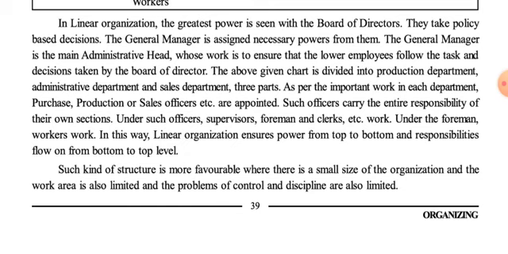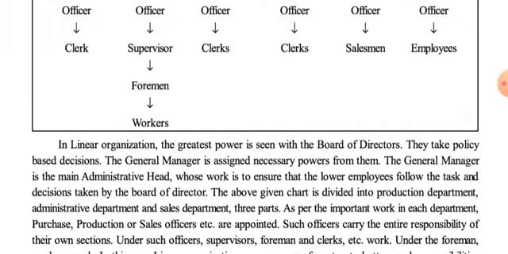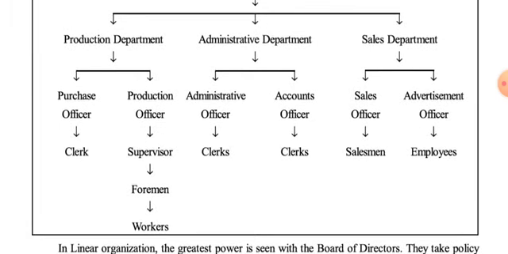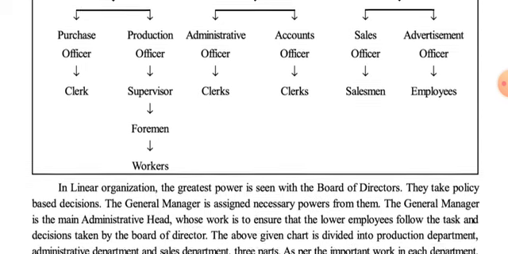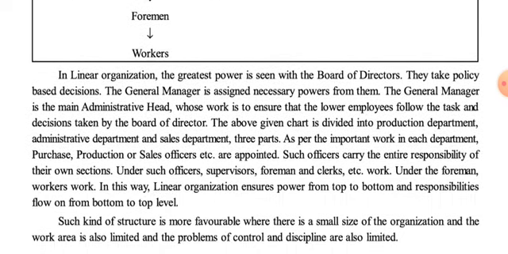The above given chart is divided into production department, administrative department and sales department, three parts, like we discussed last time also, that it is the three departments only which are shown here, that is production, administrative and sales. You have to write all these things along with the diagram in your fair book and in examinations also.